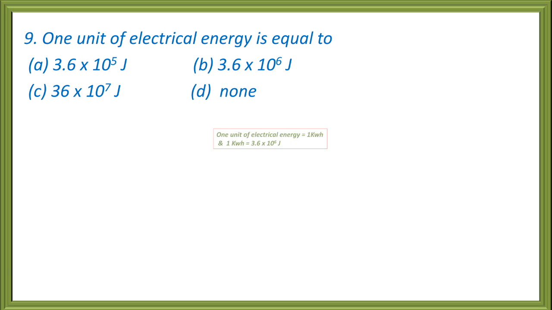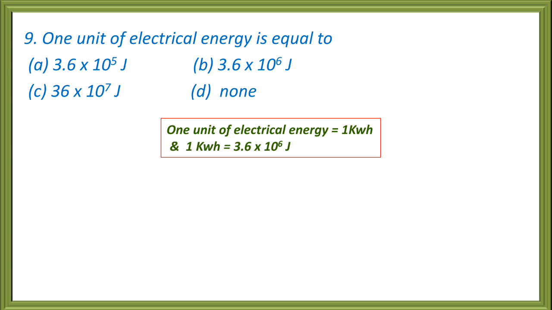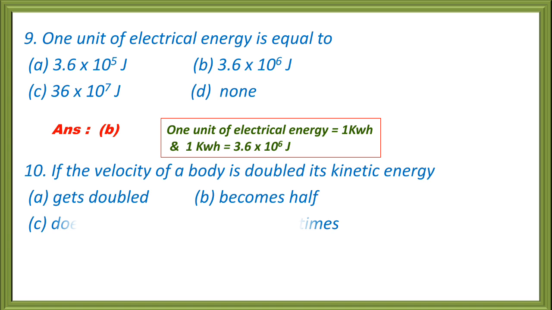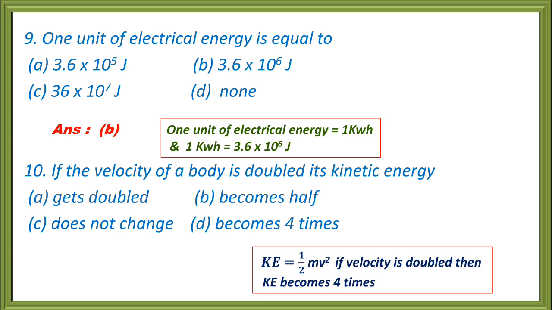Now question 9. 1 unit of electrical energy is equal to option A, 3.6 into 10 to the power 5 joule. Option B, 3.6 into 10 to the power 6 joule. Option C, 36 into 10 to the power 7 joule. Option D, none. Here the correct answer is option B, 3.6 into 10 to the power 6 joule.